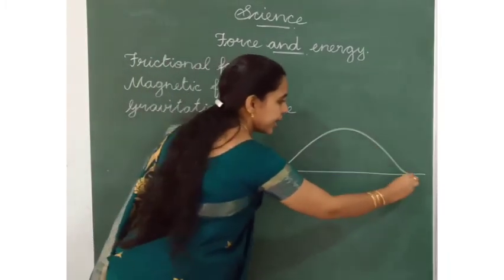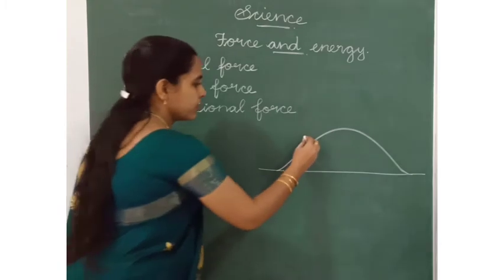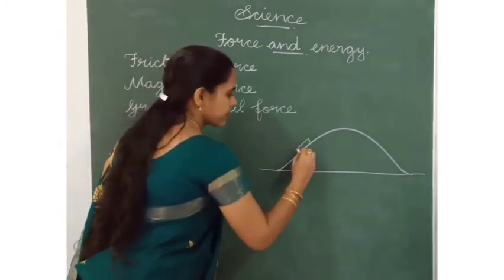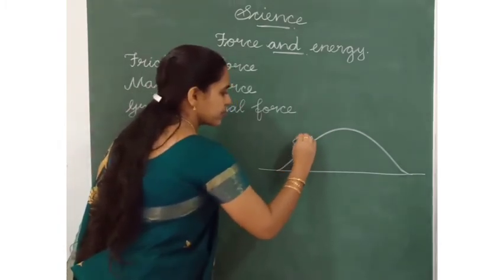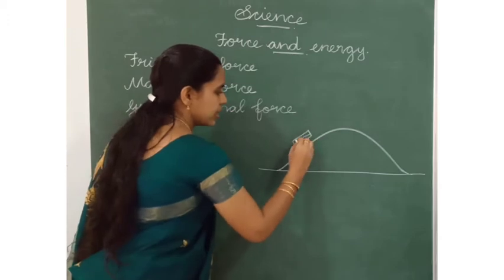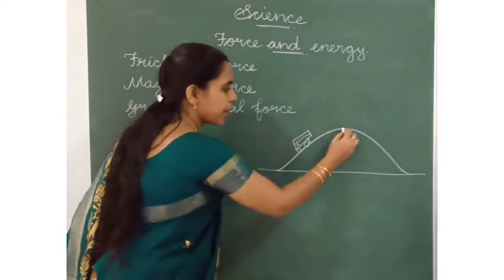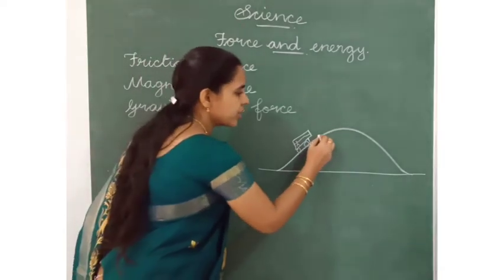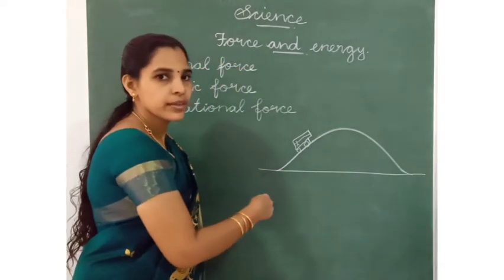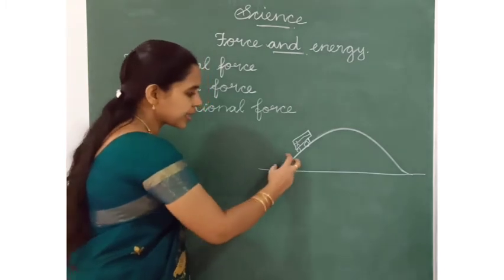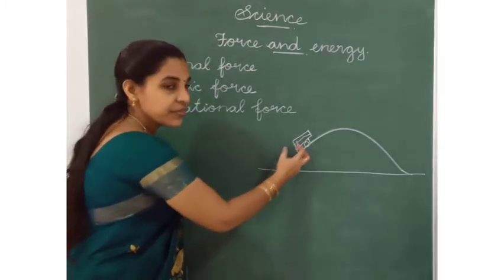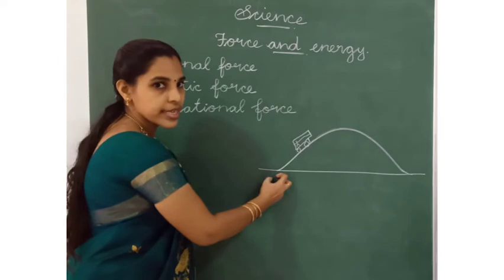This is the hill. This is the vehicle. The vehicle is moving uphill. It is difficult to move. Why? Because the earth is pulling the vehicle towards itself.